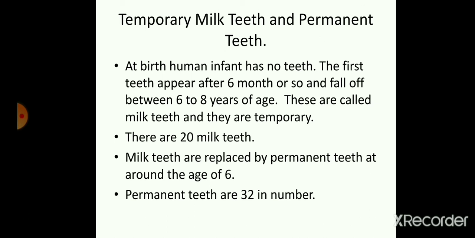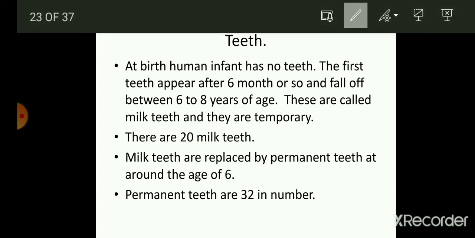Here are the temporary teeth or milk teeth. So what are these? Let us see. At birth, a human infant has no teeth, and the first teeth appear after 6 months or so, and fall off between 6 to 8 years of age.